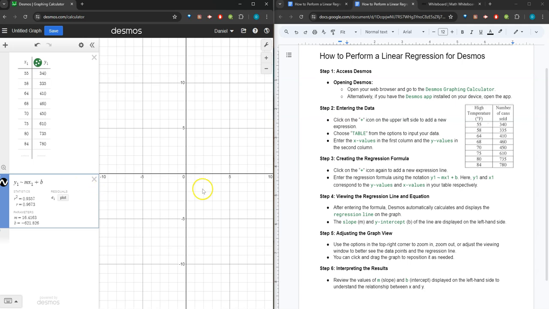Step 4. After entering the formula, Desmos automatically calculates and displays that regression line on the graph, but for us, we just can't see it. If you notice, that regression line has a slope of 16 and a y-intercept of negative 621, so we're going to need to zoom out a bit here.